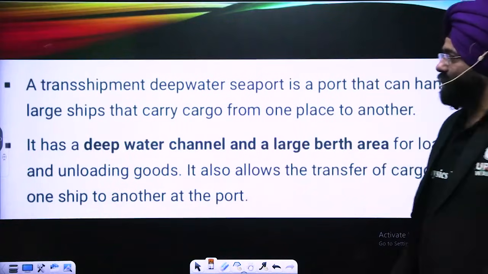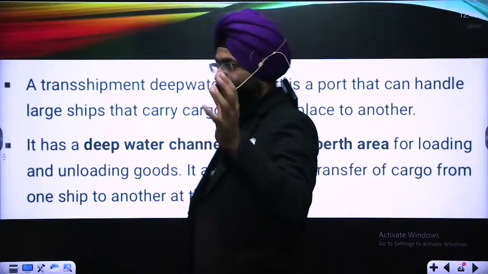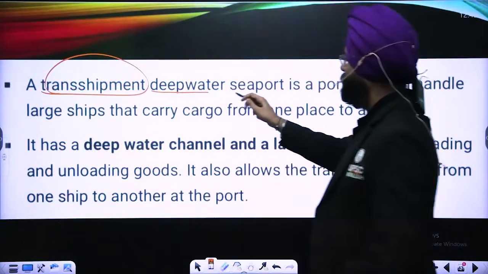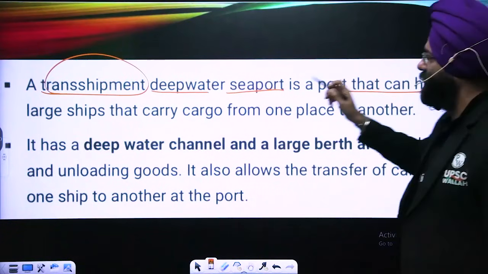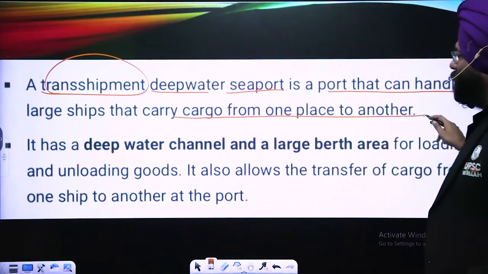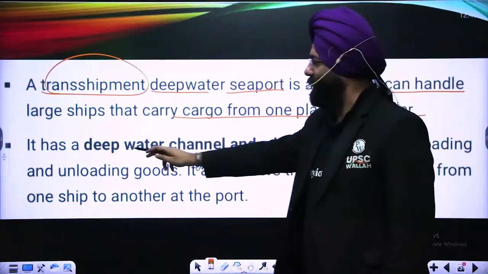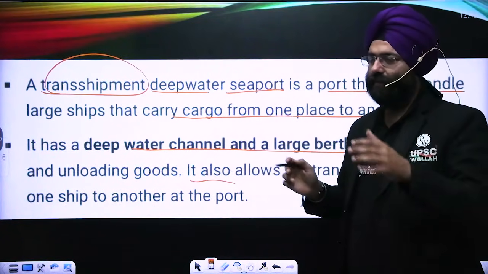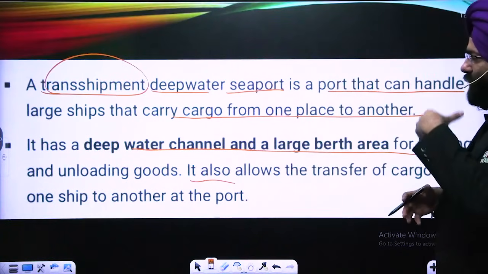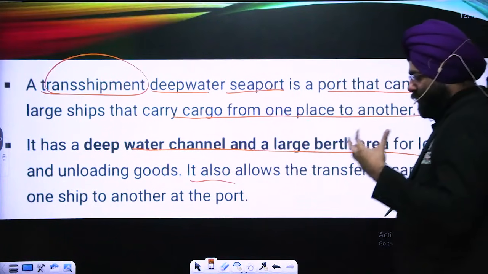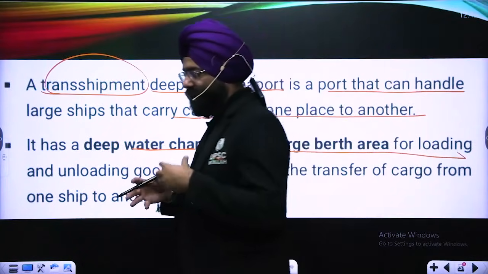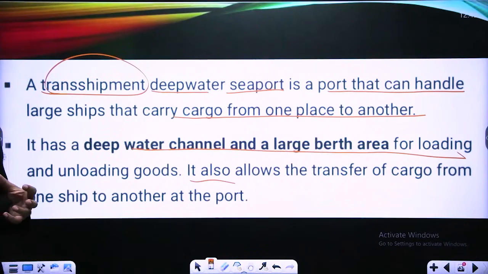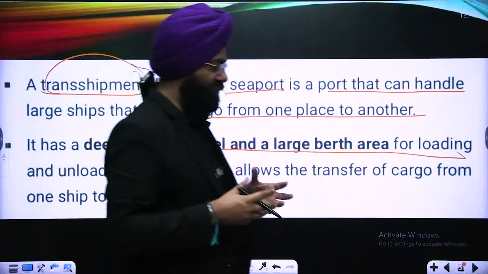The question will come, what is transshipment? Again, that was mentioned, it is a transshipment port. So what is transshipment? A transshipment deep water seaport is a port that can handle large ships that carry cargo from one place to another. It is a deep water channel and a large berth area for loading and unloading goods. Basically, these are ports which deal with the transport of cargoes. So that means it is very important with respect to trade and commerce, right?